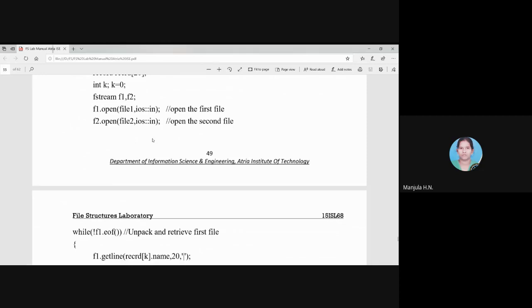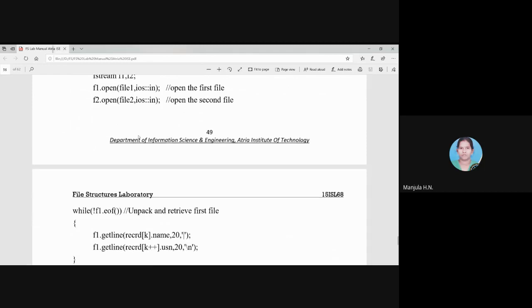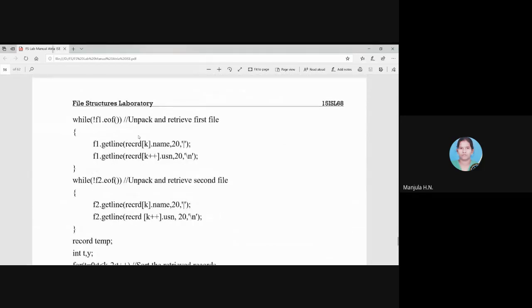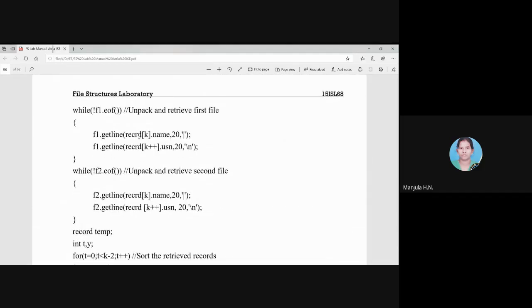That means we have some set of information in file 1 and file 2. What information? USN and name should be there in file 1 and file 2. Okay, so next, if file 1 is opened, we have to check whether the file pointer in file 1 is pointing to the end of the file or not. That's what we are checking. f1.eof checks whether the file pointer in file 1 is pointing to the end of the file.